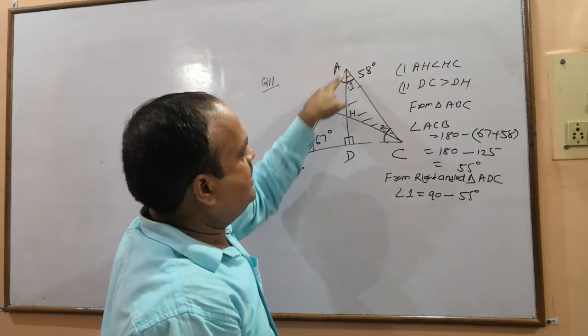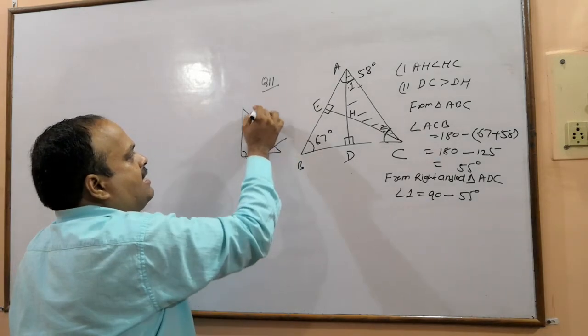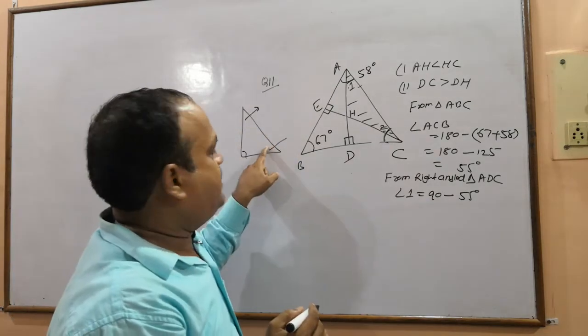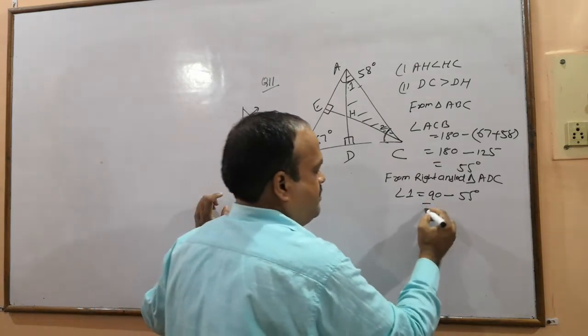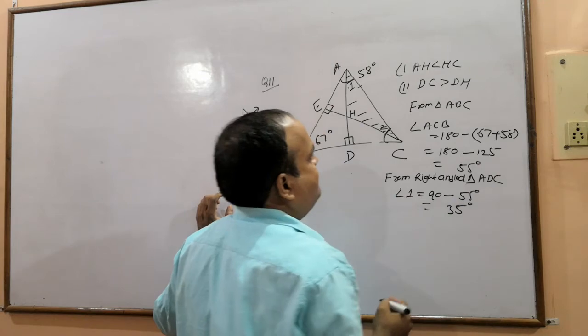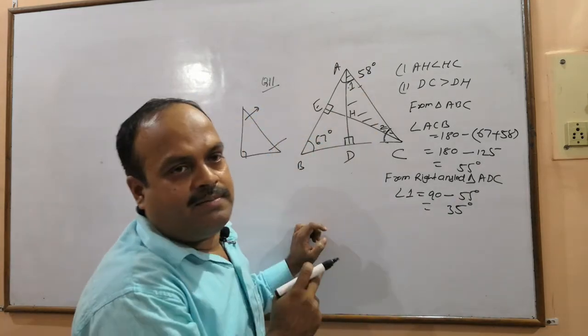So 90 में से, please see what I am saying that these angles are complementary. So if this is 55, so this angle 1 will be 90 minus 55, 35. Okay, so 1 I have calculated as 35.